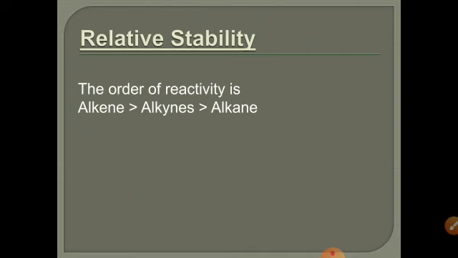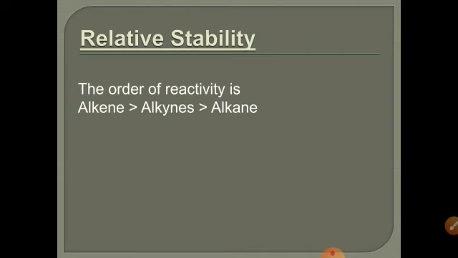Stability of alkynes. Alkynes are more stable as compared to alkenes due to the presence of an extra pi bond. That's why alkynes are less reactive than alkenes.